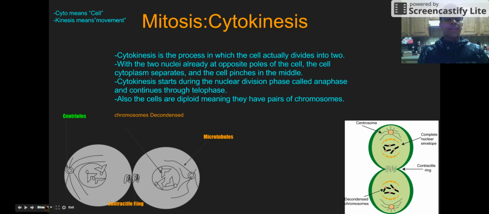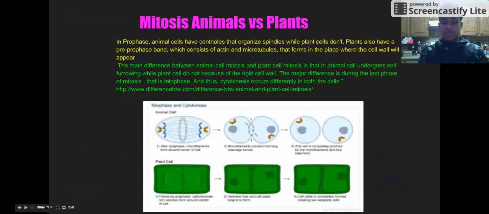Cyto means cell. Kinesis means movement. Mitosis, cytokinesis. Cytokinesis is the process in which the cell actually divides into two. The nuclei are already at opposite poles of the cell. Cytoplasm separates and the cell pinches in the middle. Cytokinesis starts during the nuclear division phase called anaphase and continues through telophase. Also, the cells are diploid, meaning they have pairs of chromosomes, as shown in the picture below.